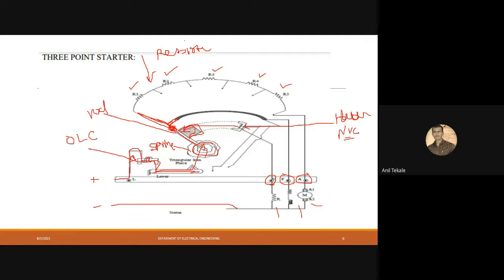Now at the first point, if I connect it, how will my current flow? This current will flow through this one resistance, then the second, third, fourth, and fifth resistance, and from this direction it comes to the armature.